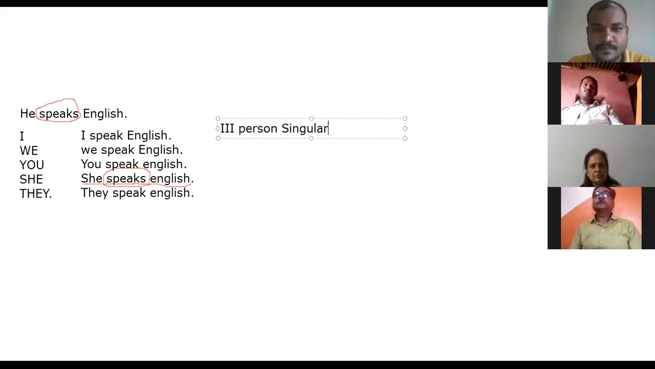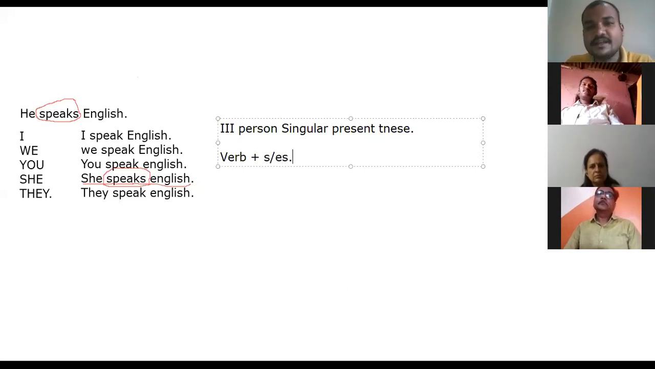Third person singular, present tense. If you are talking about third person singular, present tense, verb plus s or es. This is the rule.